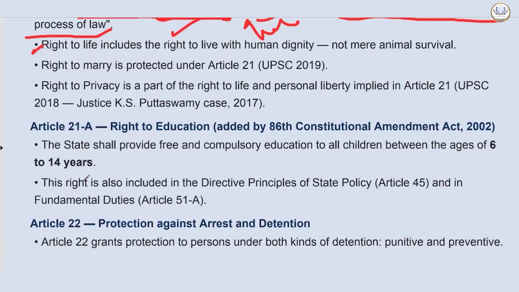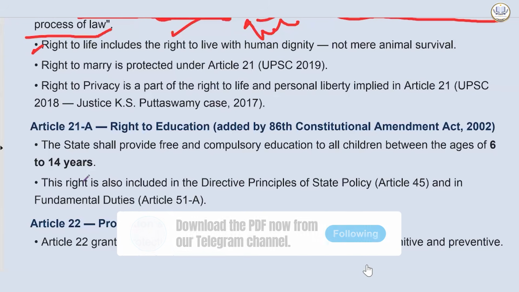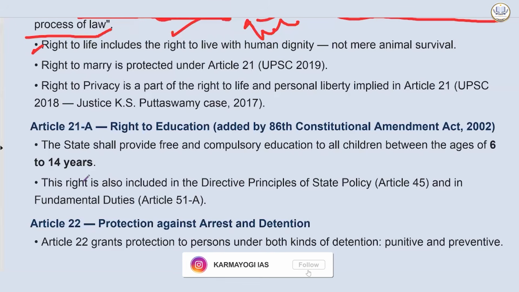Not only that, Article 21 has a lot of rights. One is the right to shelter. The right to shelter is also part of the right to sleep at night. There is a famous case involving Baba Ramdev that led to a lot of pronouncements, and this was one of them. There are many more things under the Article 21 umbrella.